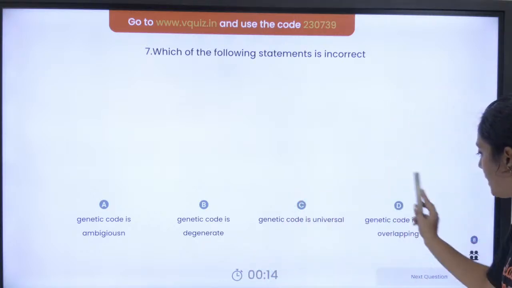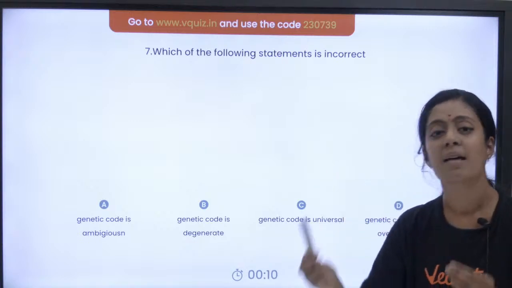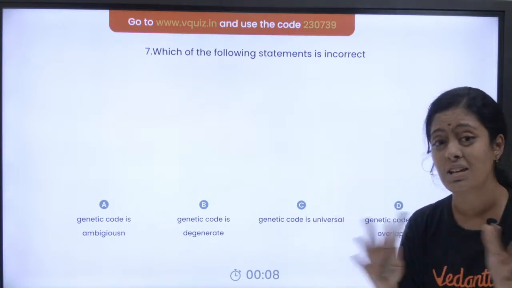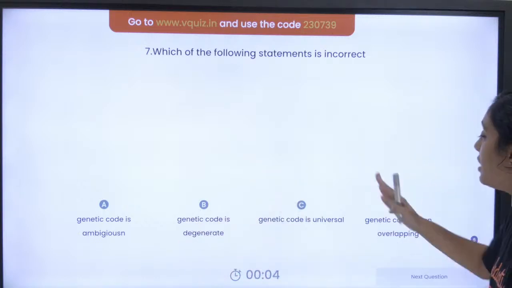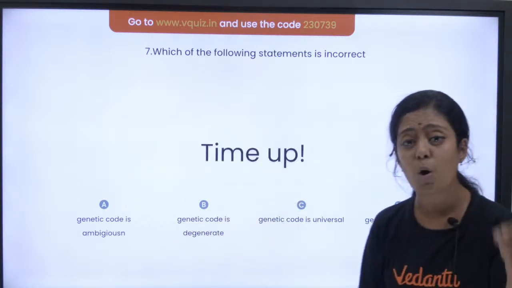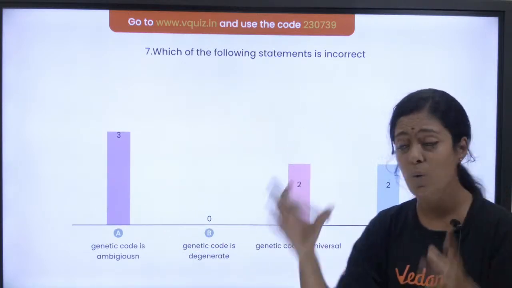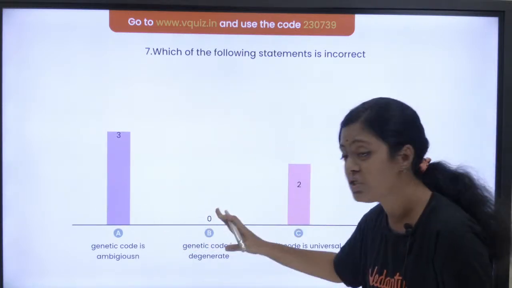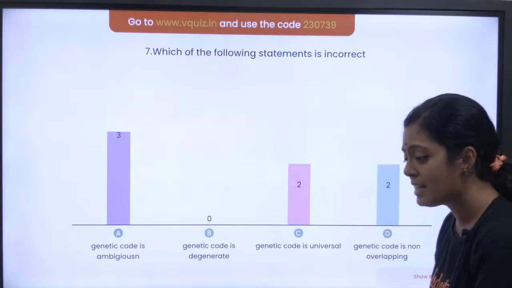Okay, I will start from here. Genetic code is non-overlapping. Absolutely correct. Yes, pasangala, genetic code doesn't overlap on each other. They are read separately. Yes, very good. Genetic code is universal. That is also absolutely correct. In prokaryotes and eukaryotes, each codon codes for a specific amino acid only. Then you have genetic code is degenerate. That is correct. What is degenerate? Can someone tell me in the chat section?